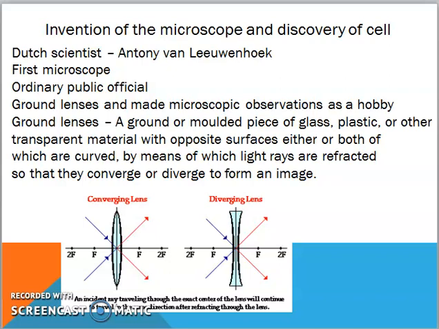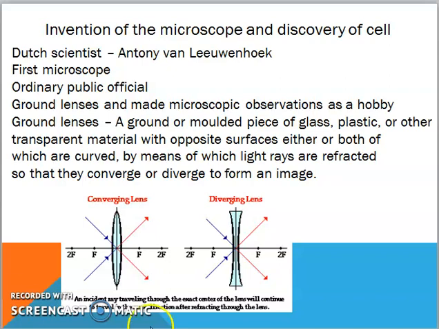Now he used ground lenses and made microscopic observations. Now what are ground lenses? I have explained it in a very short 2 or 3 lines so you will understand what are ground lenses. A ground or molded piece of glass, plastic or other transparent material with opposite surfaces either or both of which are curved by means of which light rays are refracted so that they converge or diverge to form an image.